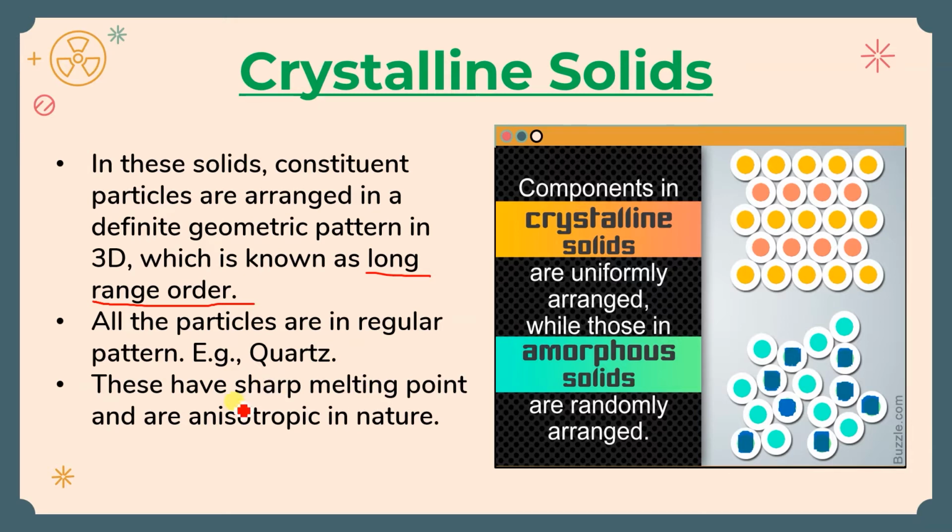These have a sharp melting point and are anisotropic in nature. Why will they have a sharp melting point? Because all the bonds are the same, all the bond lengths are the same, isn't it?